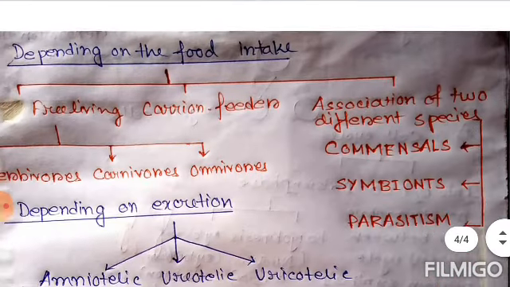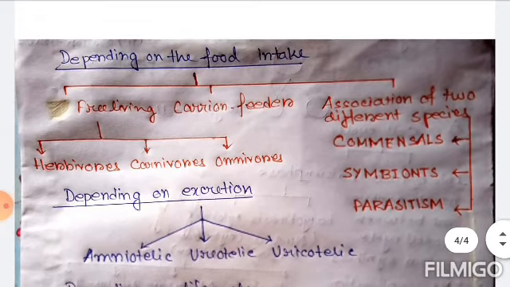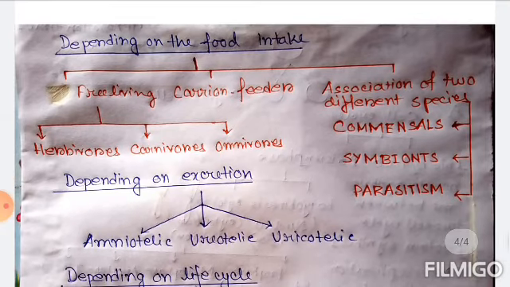Next, depending on the food intake, we can categorize the animals into three types: free living, carrion feeder, and association of two different species. Now, free living means those who can get food on their own. They can get the food from the environment. The first type is herbivores, the second type is carnivores, the third type is omnivores.